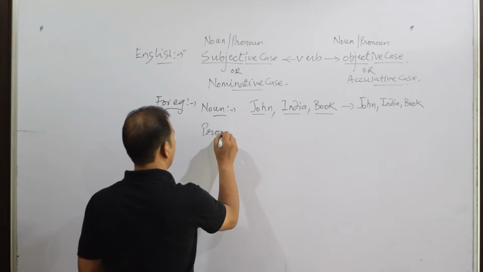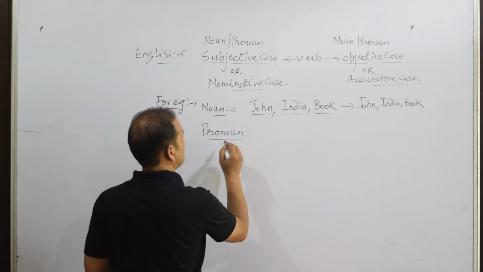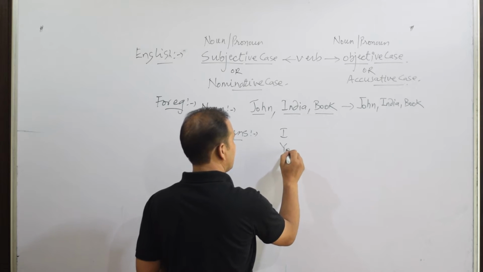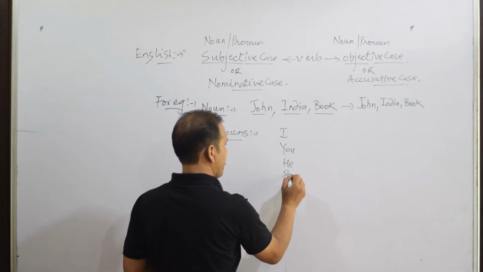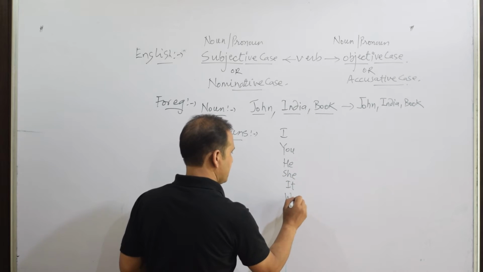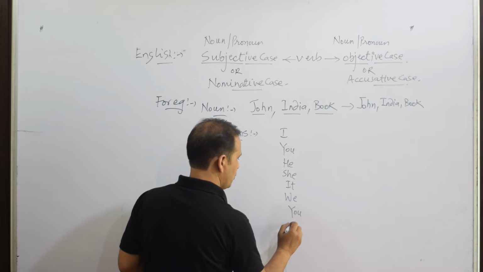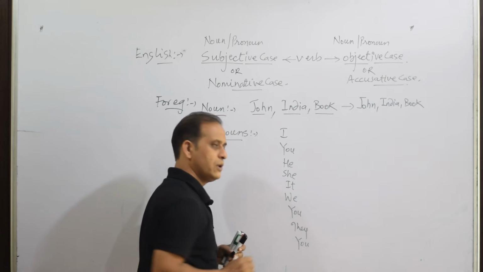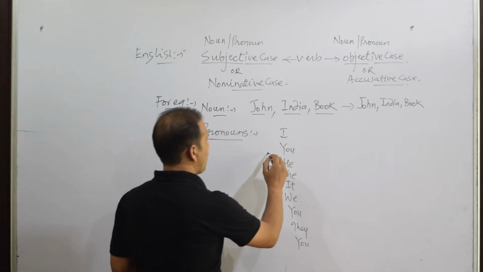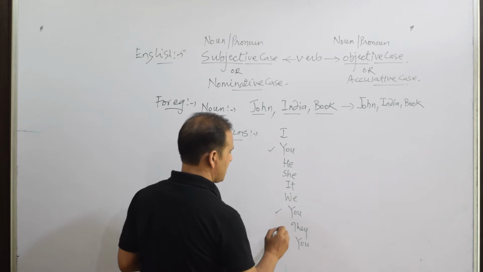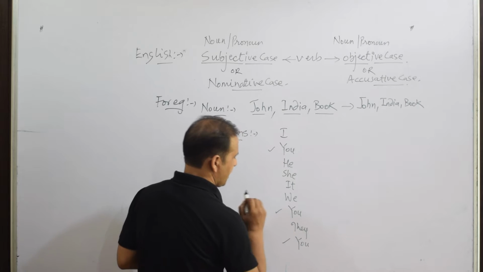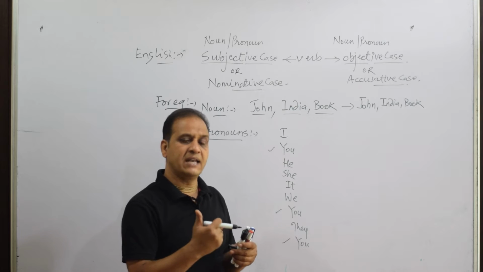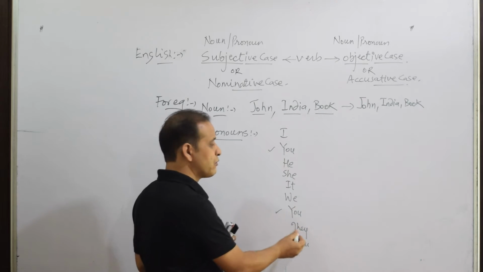Let's talk about pronouns. So, pronouns are like I, you, he, she, it, we, you, they, and you. You must have been thinking, why did I write you 2 times, 3 times? Because I am going to teach you German immediately after this. And in the German language, we have got 3 words for you.